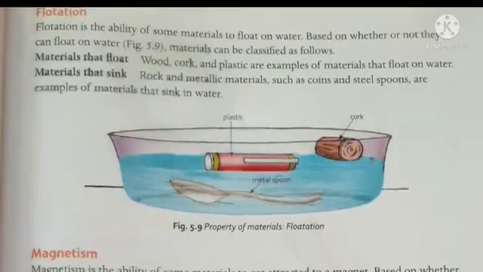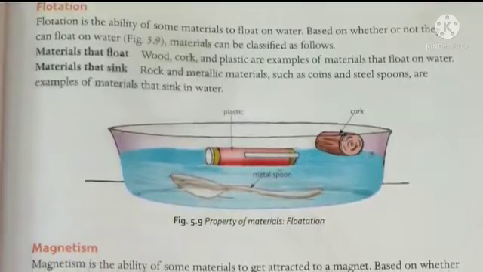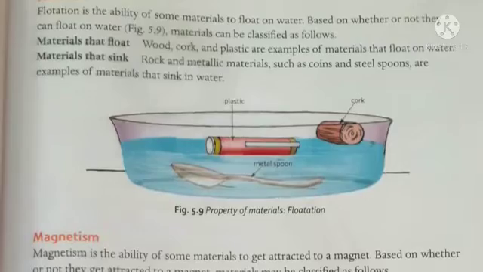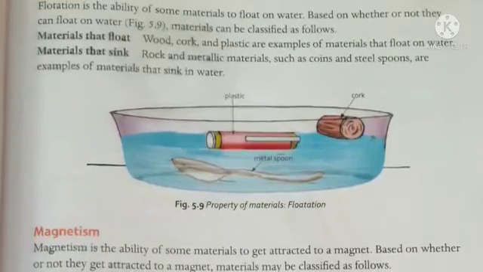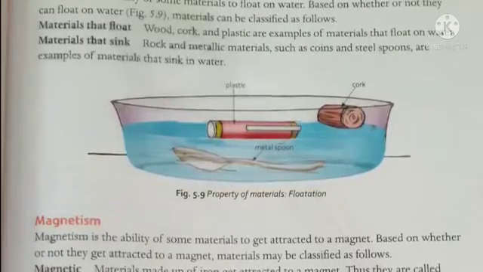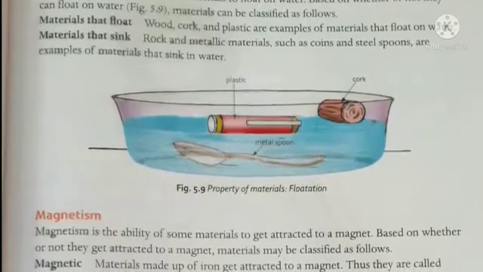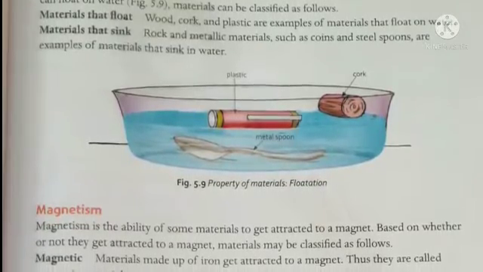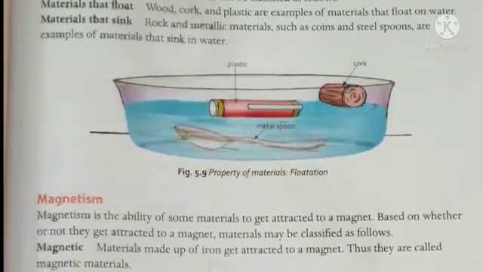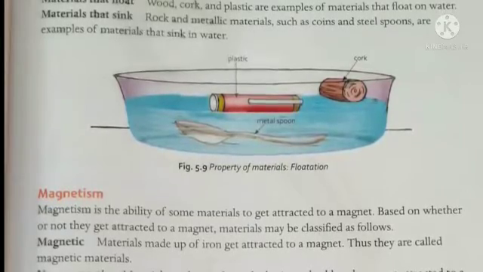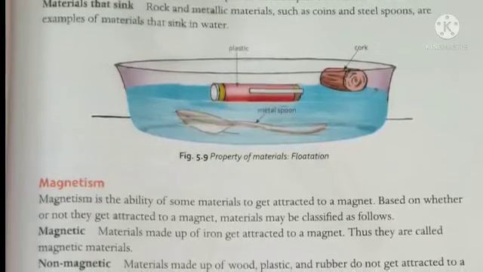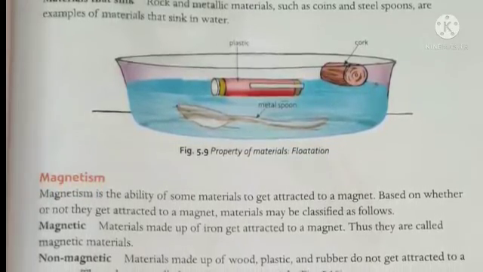Now based on whether a material will float on water or not, they will be classified as materials that float or materials that sink. Now students, materials that float on water will be at the surface of the water, which means they are floating at the surface of the water. For example, wooden piece, cork and plastic and paper also. So these are examples of the materials that can easily float on the water. So this is how these huge ships do not sink in the water and float on the water.